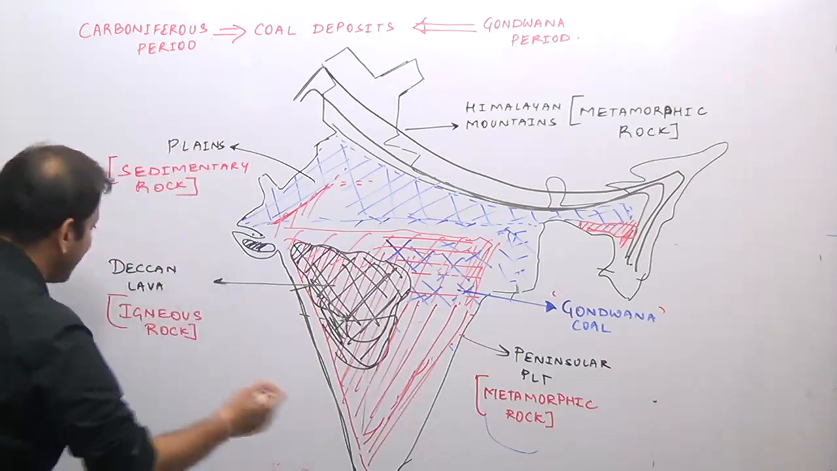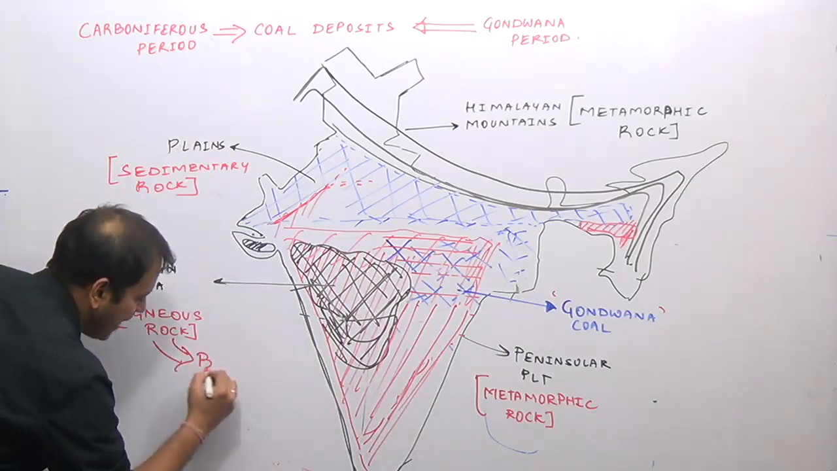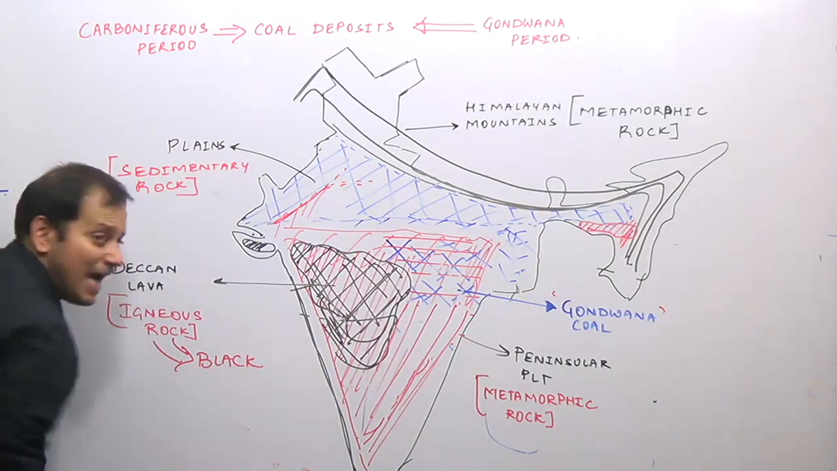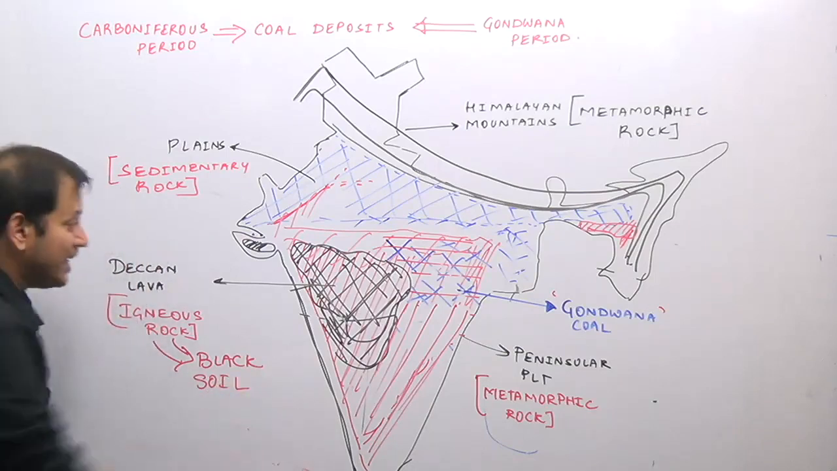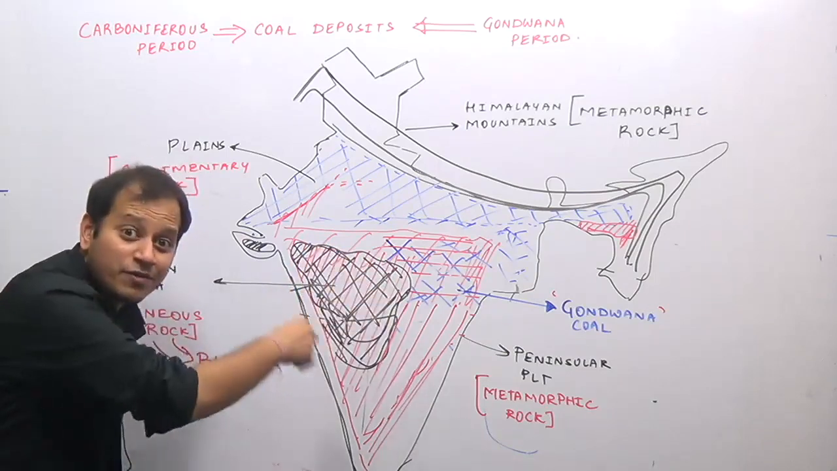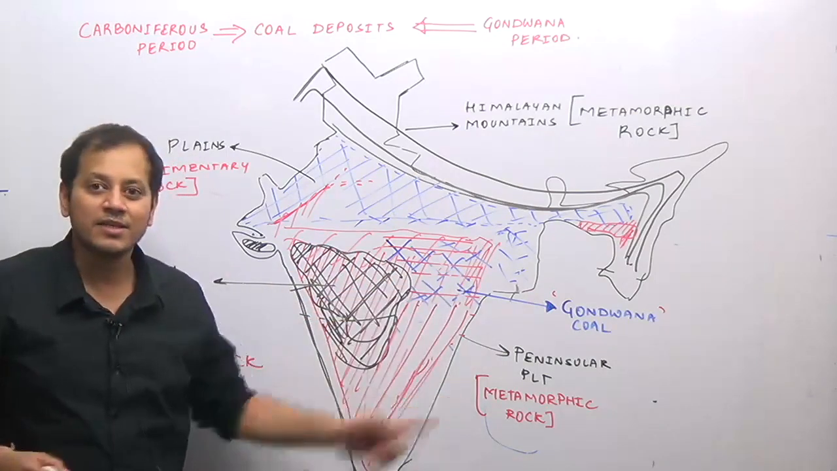That igneous rock has resulted in the formation of black soil in this region, and this black soil is famous for cotton growth. So these areas are important for cotton growth in India. These areas are also important for iron and steel industries in India.